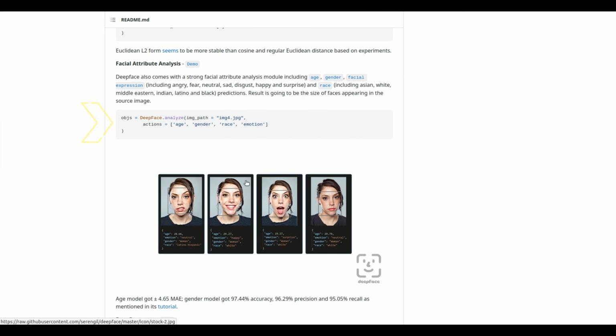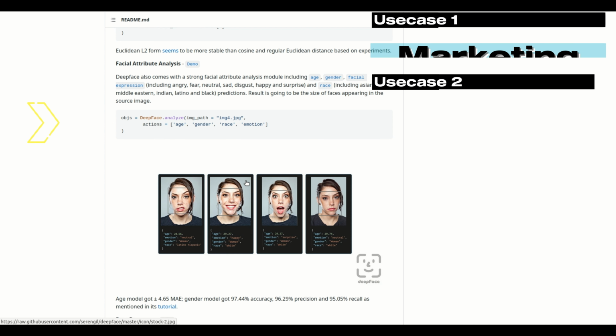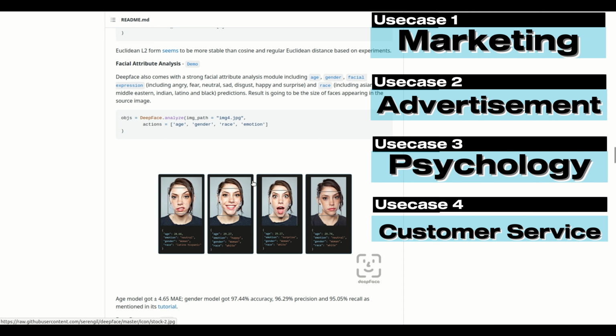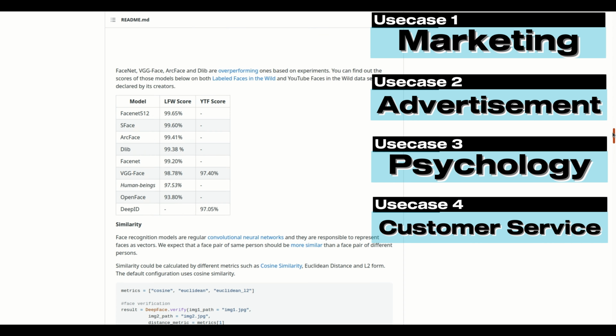One of the most impressive features of Deepface is its ability to recognize and analyze facial attributes such as age, gender, emotion, and race recognition. This can be very useful in fields like marketing and advertising when understanding the demographic of a target audience. In addition, Deepface can be used to analyze facial expressions and emotions. This can be particularly useful in fields like psychology and customer service, where understanding the emotions of individuals is